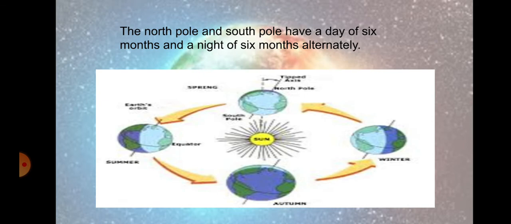You can see from summer to autumn, North Pole is opposite to the sun. So this duration is of 6 months, and on the opposite side, South Pole is in the darker area. So in South Pole we'll be having 6 months day, 6 months night. Same way in the North Pole, opposite, this works alternately.